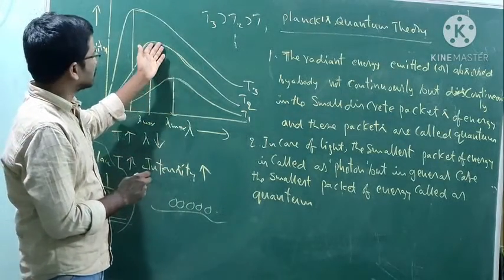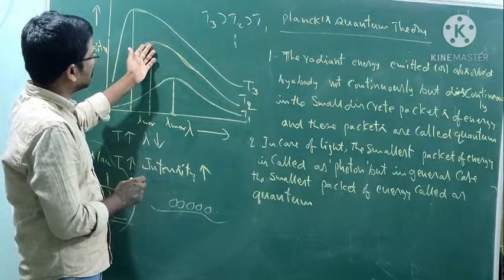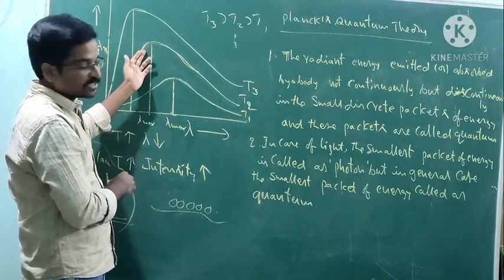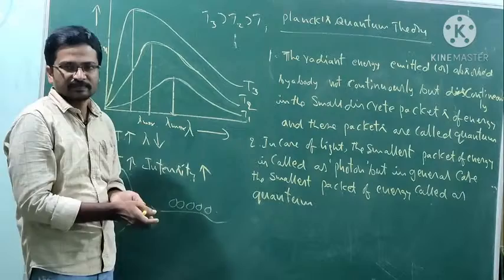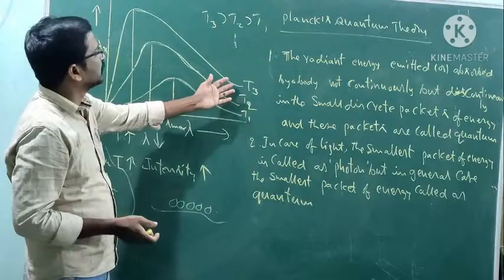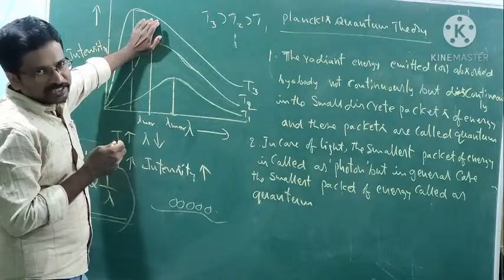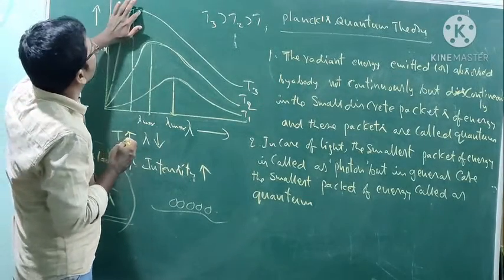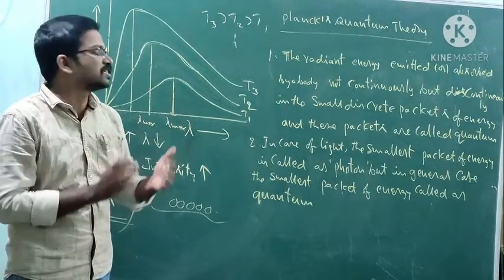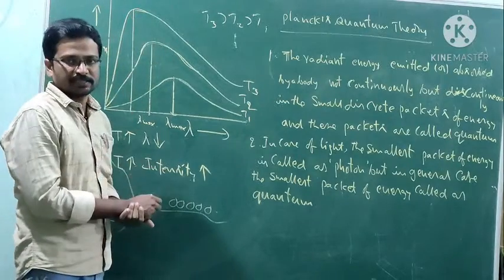That is the reason, and then it sharply decreases.